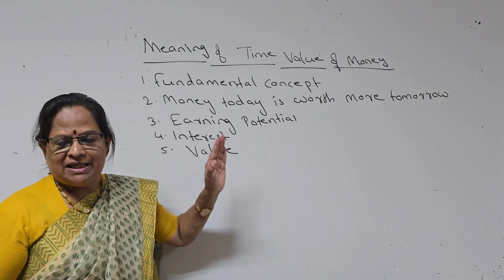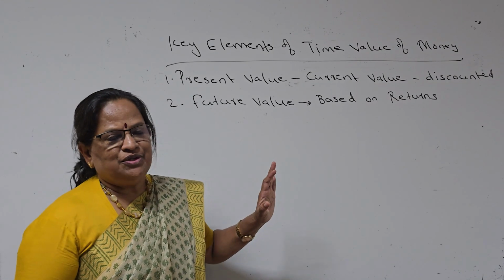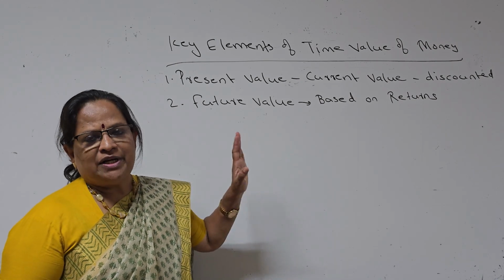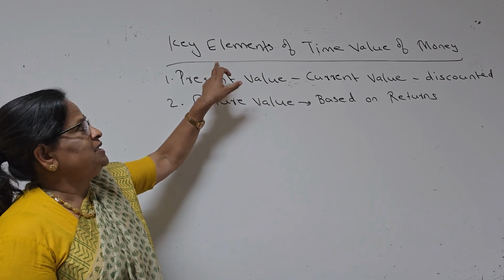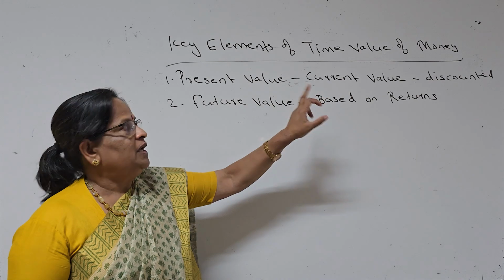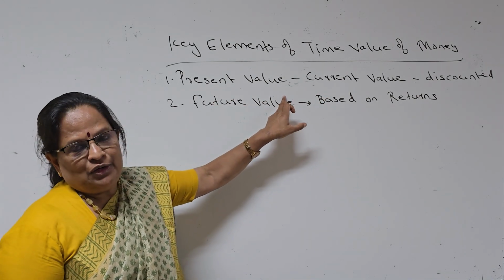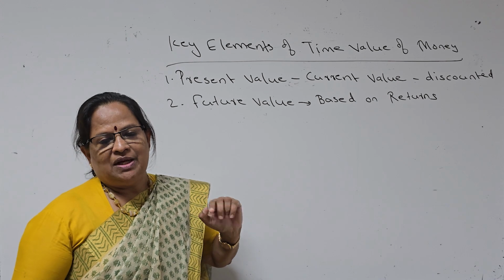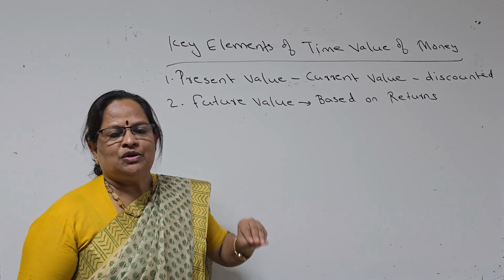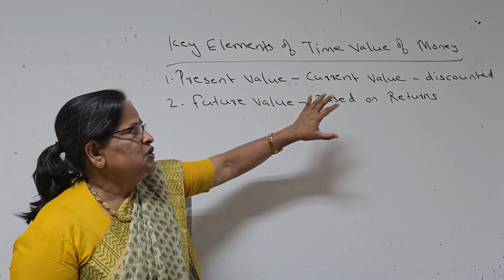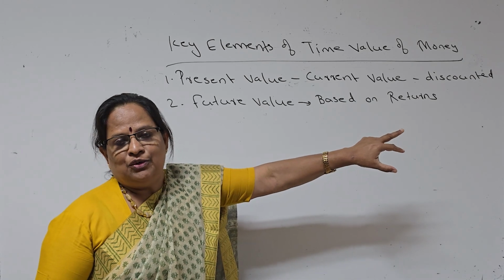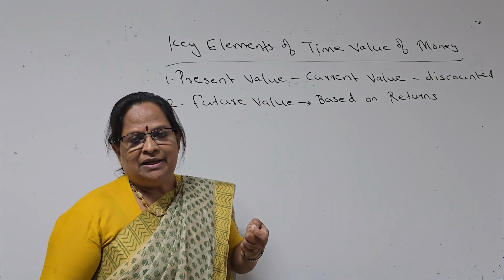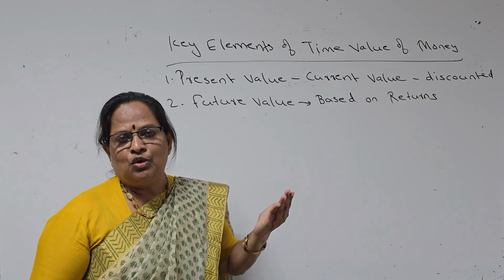Now we will go to the second topic. Now we come to the second content I want to explain in this module, that is key elements of time value of money. First one you have to remember, present value. Present value we will use in capital budgeting decisions. You are investing 10,000 rupees or you are investing 1 lakh rupees. So you have to see the discounted value. Discounted value tables are there. When we do the problems, you will get more clarity on that.